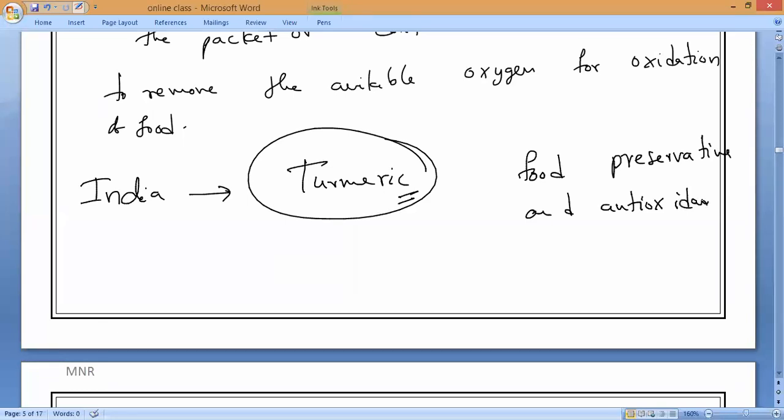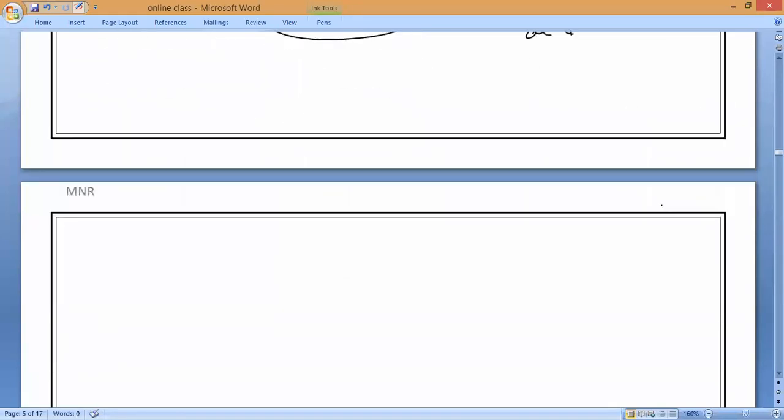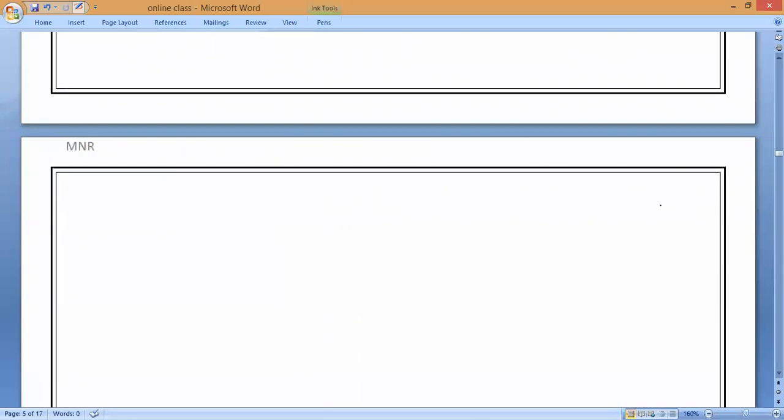Also, you might have heard in our villages, and you may have good experience, that if you have a common cold, you take turmeric milk. Do you remember? Please respond. Turmeric milk is not boiled milk. You take some turmeric powder in a glass and get the milk directly from the cow and drink it.